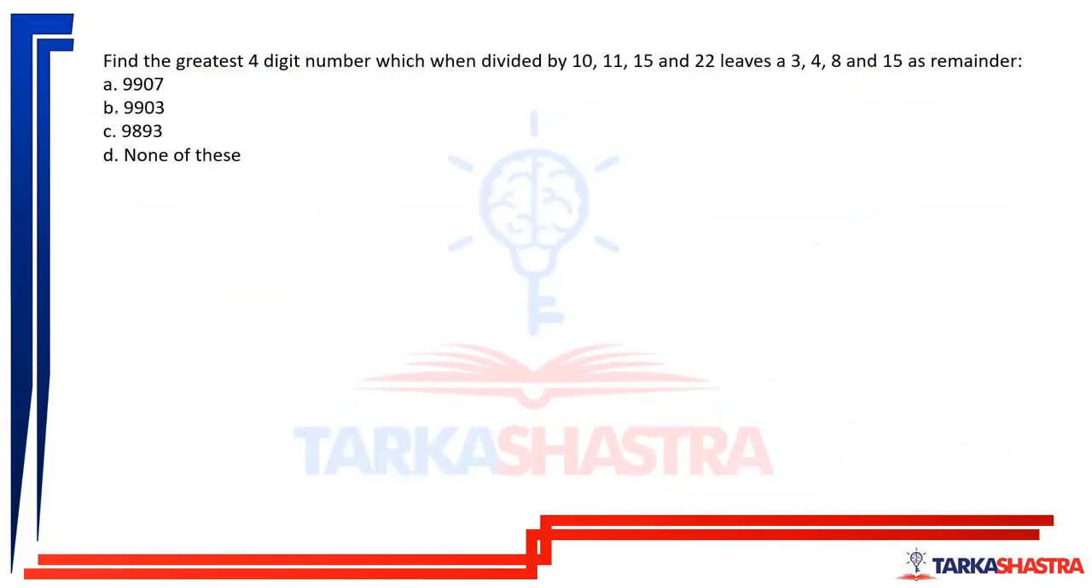Moving forward, find the greatest four-digit number which when divided by 10, 11, 15 and 22 leaves 3, 4, 8 and 15 as remainder. Okay. Now when divided by 10, the remainder is 3. When divided by 11, remainder is 4. When divided by 15, remainder is 8. When divided by 22, remainder is 15.